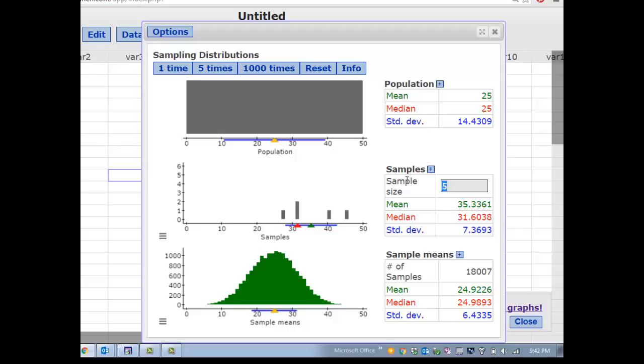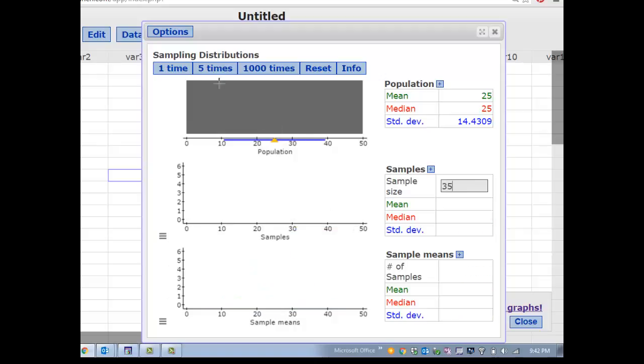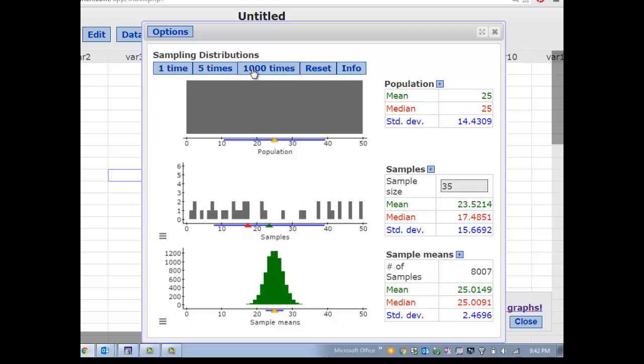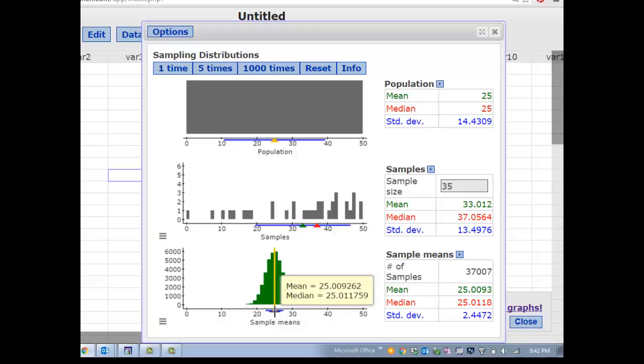Let's try, I don't know, 35, a sample of size 35. I do it once. Obviously the individuals are all over the place, but the sample mean sort of piles up in the middle. So I take many samples of size 35, and this is what the distribution of the means looks like in green down here. That's X bar, or as your book says, it's Y bar.